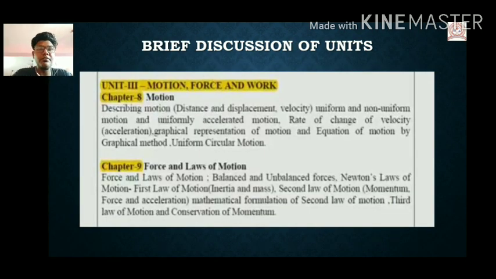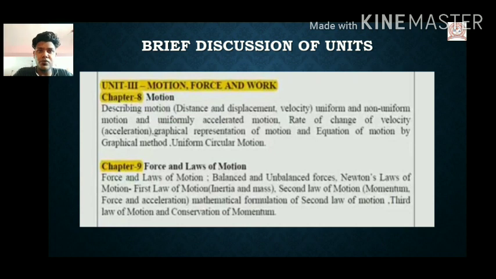Next is a brief discussion of the units we are dealing with. See, unit number 3 deals with force, work and motion. There are a total of 5 chapters in physics we need to concentrate on. Number 1 is motion. In motion we need to describe what motion is and how it is replicated, then distance, displacement and velocity. They are the 3 major things we need to understand for the basics. Uniform and non-uniform motion is also a very good concept, where we need to understand what uniform motion and non-uniform motion are.